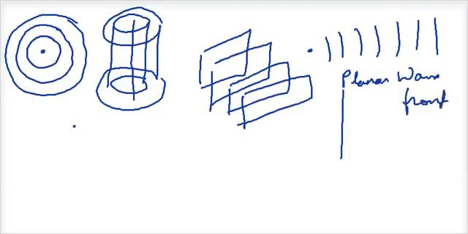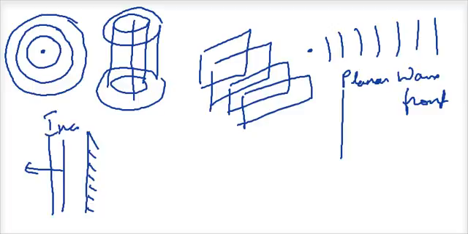Okay, so we need to understand how to draw these wavefronts. Also, suppose there is a plane wavefront and then there is a mirror here. So what will happen? This wavefront comes this way, it hits the mirror, and then it travels back. So the reflected wavefronts are parallel to the incident wavefronts.